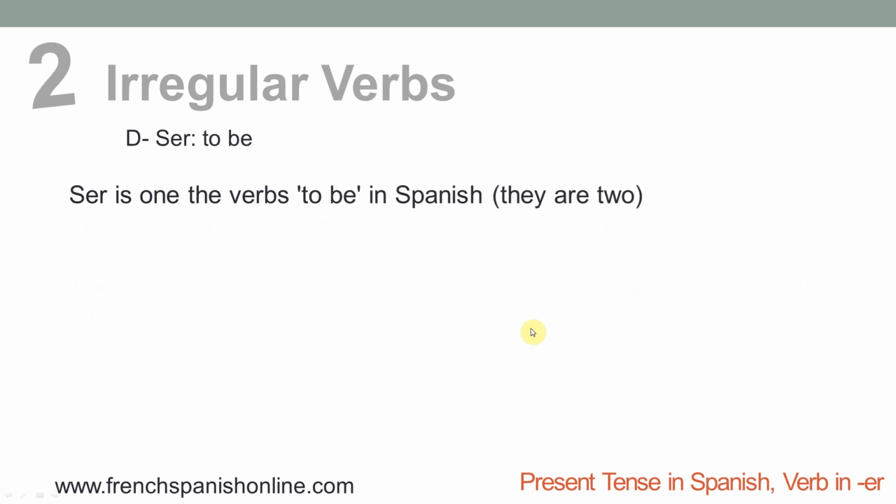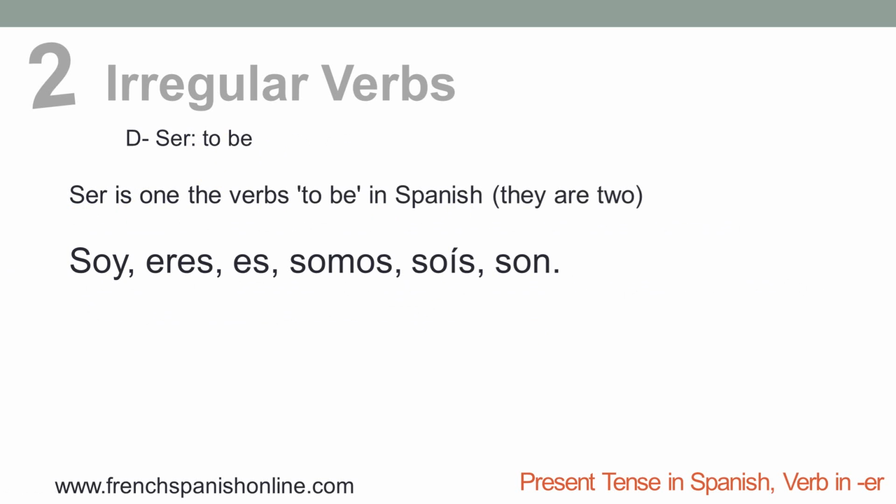Let's see now a very important verb which is irregular too. This verb is ser, to be. Ser is one of the verbs "to be" in Spanish. You remember in the first lesson the verb estar. So now we have the verb ser. The conjugation of this verb is soy, eres, es, somos, sois, son. So totally irregular, as you can see, and of course you need to learn it.